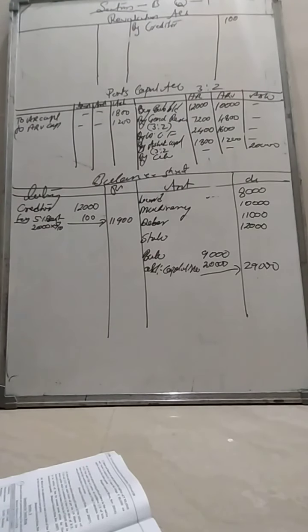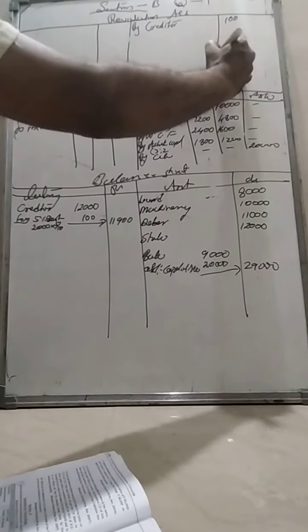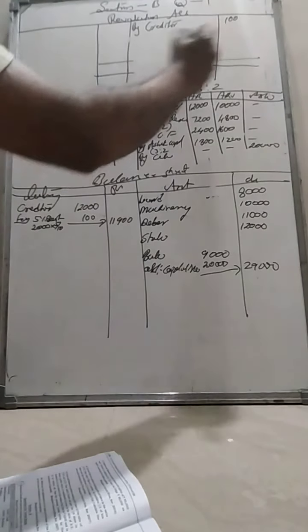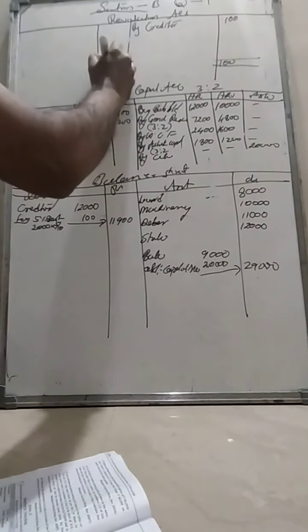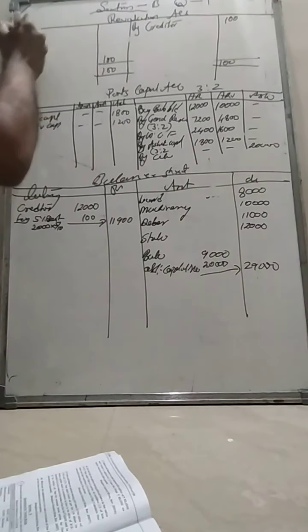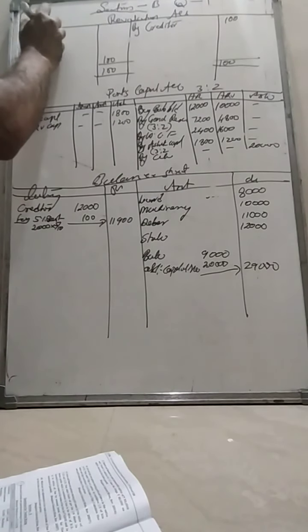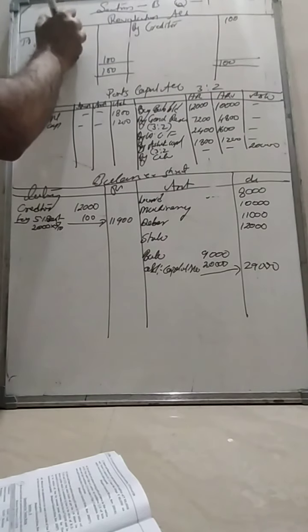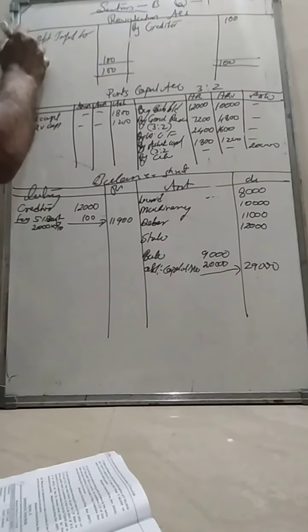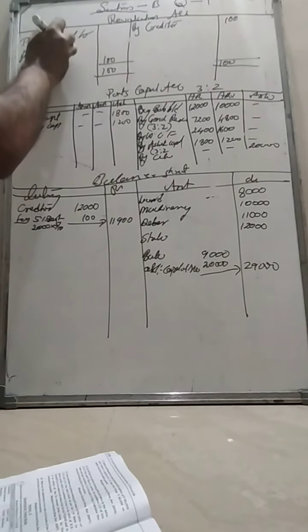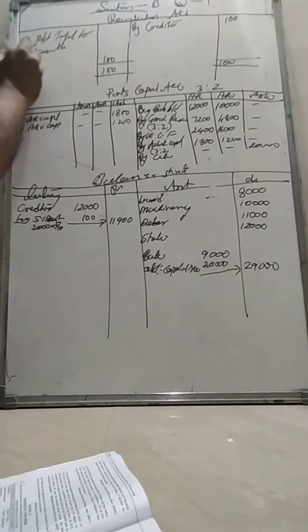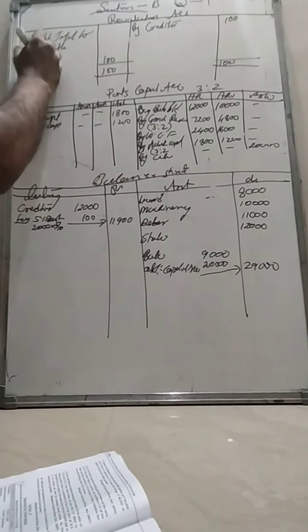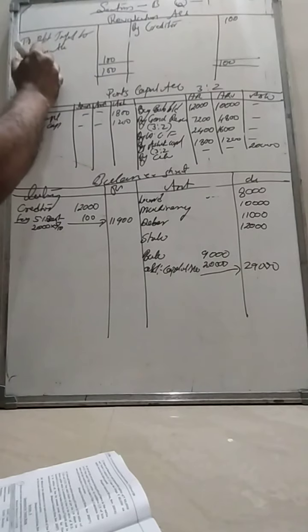Now we are supposed to make the tally. We should close the books of account. The revaluation account shows a profit of 100, the balance sheet figure. It will be transferred to the partners' capital accounts, for only the old partners Arun and Arvind.